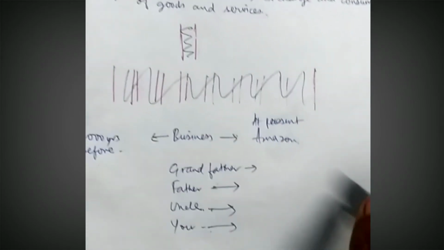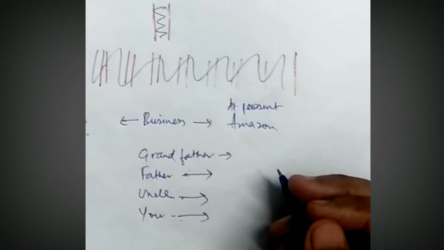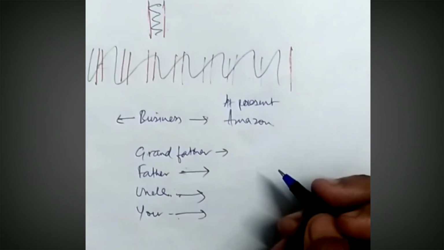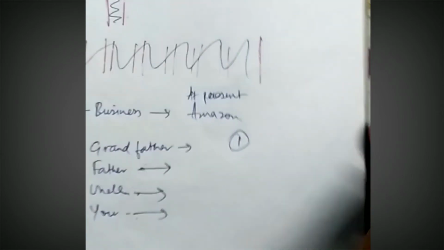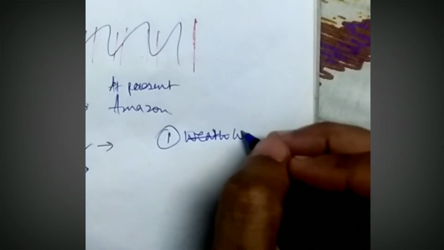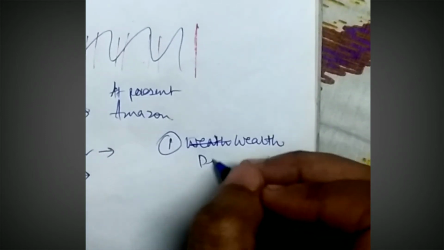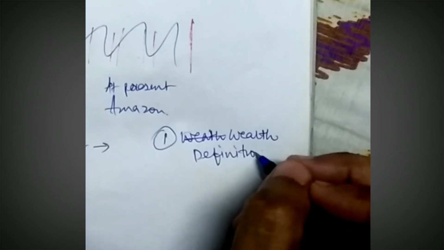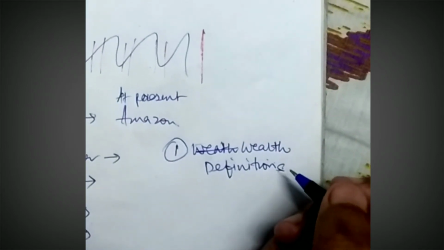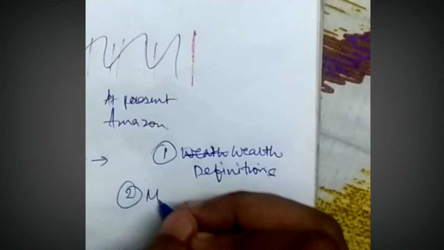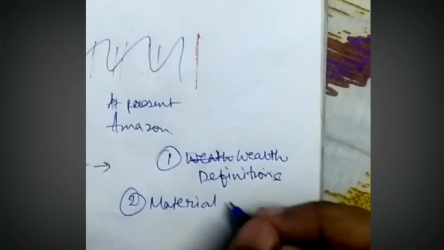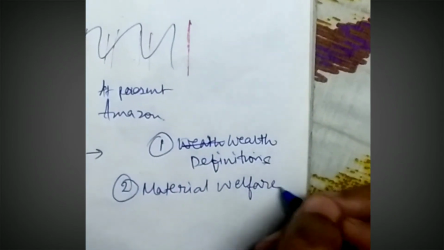So now we will move on to those various definitions of economics, and once we complete them, this chapter will be complete. What are the four bases on which the definitions got classified? The first is the wealth definition, given by Adam Smith. The second definition we will understand is the material welfare definition.